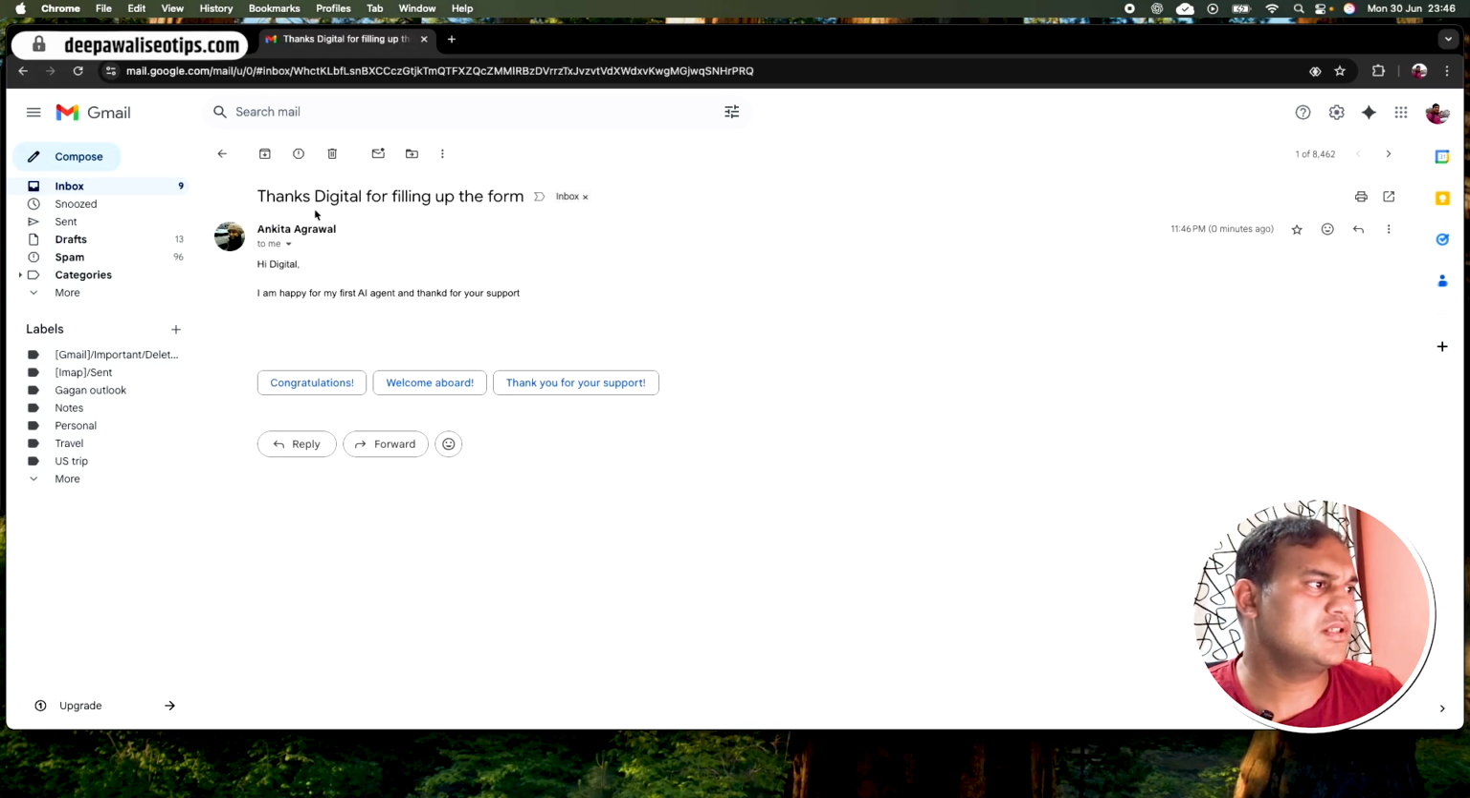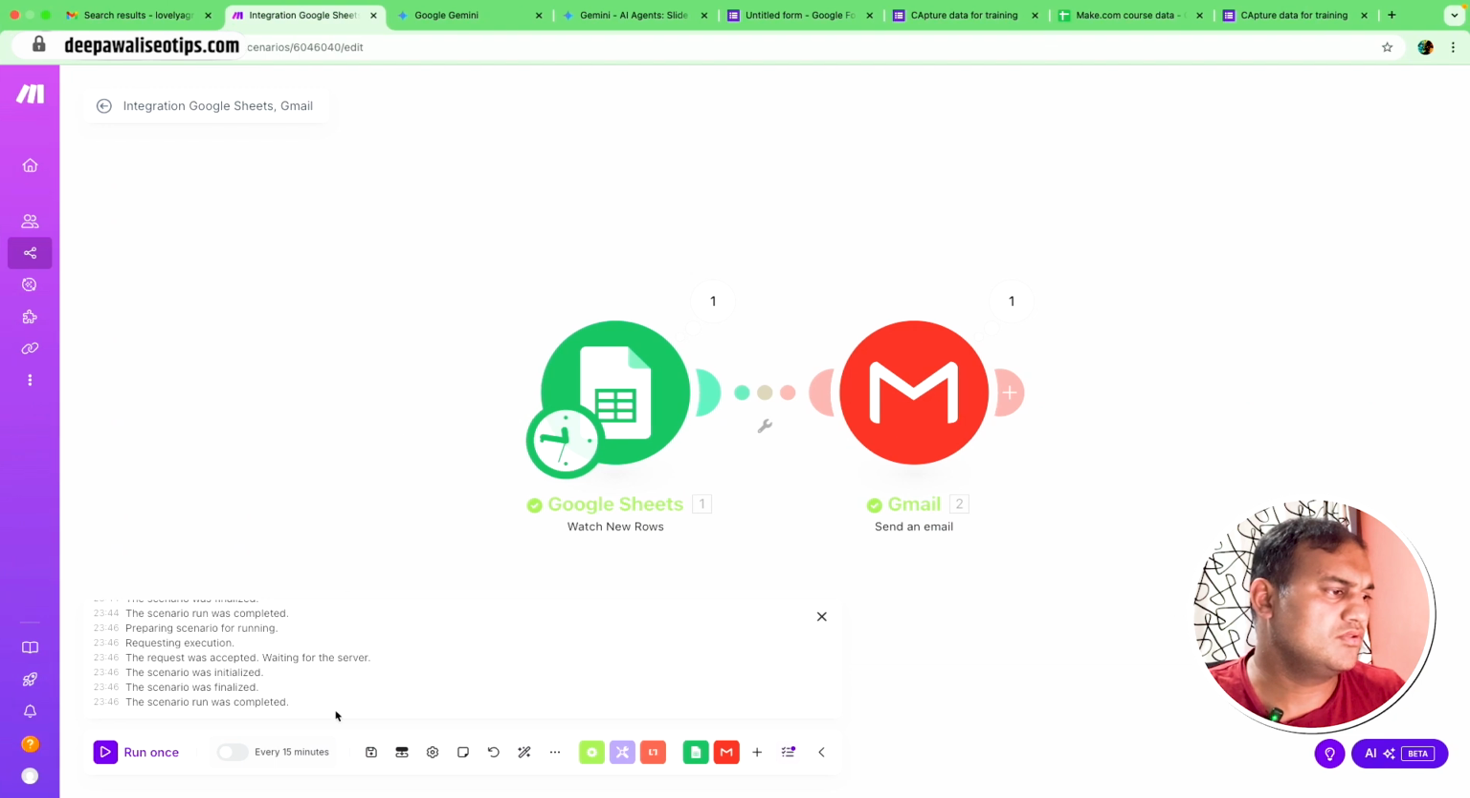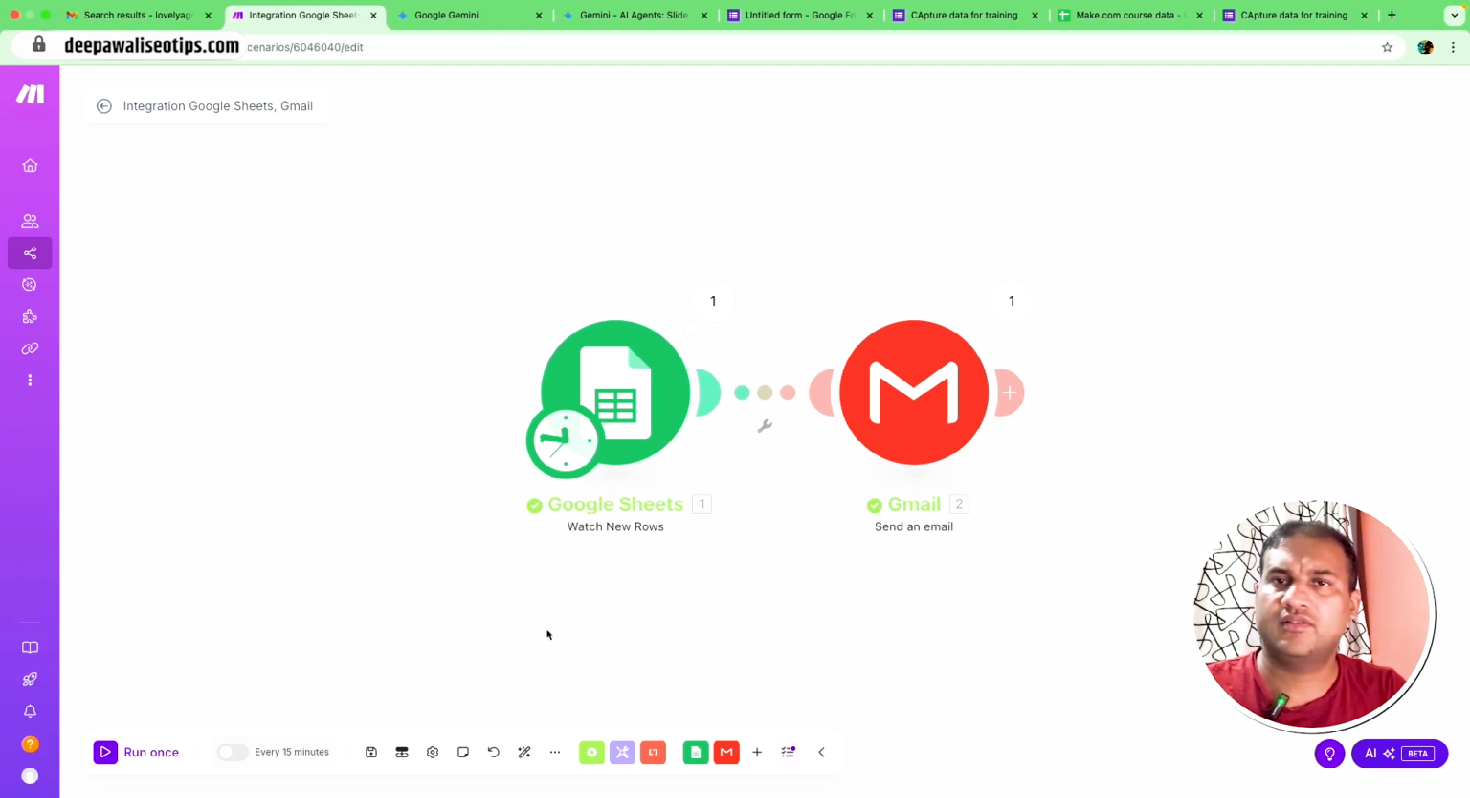And here it comes, the name has changed. Thanks Digital for filling up the form. Hi Digital, I'm happy for my first AI agent. You can schedule your make.com workflows easily, so you can add a trigger to it and then it will run the flow automatically. So this is how it is. It is a very simple workflow.